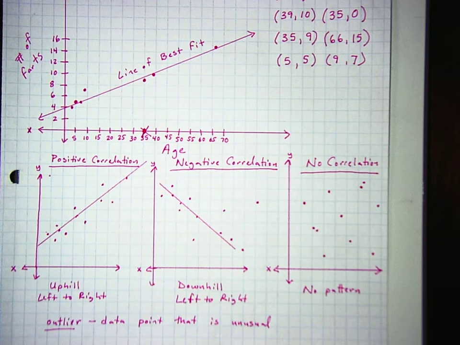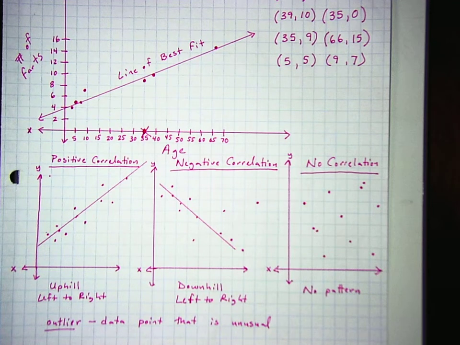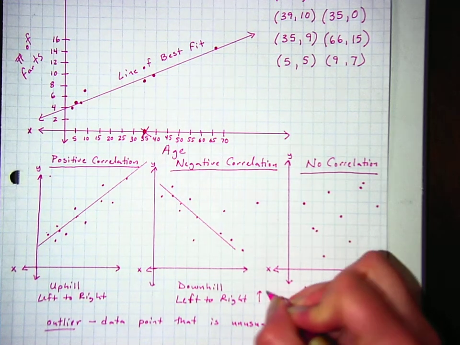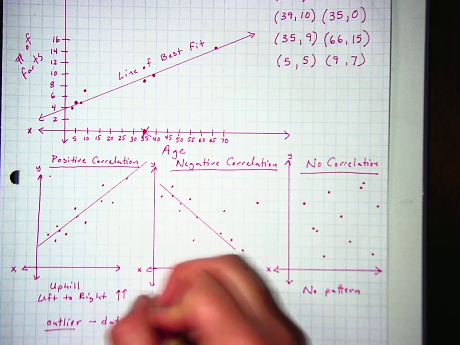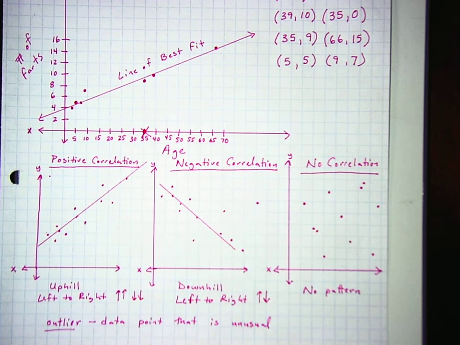A negative correlation would be like maybe the temperature outside and the amount of ear or hand warmers that are sold in a store, like in the aisle. So let's say that it's like 2 degrees out, then you might be selling quite a few hand warmers. But if it's 60 degrees out, you're going to sell probably 0. So as the temperature increases, the other one decreases.